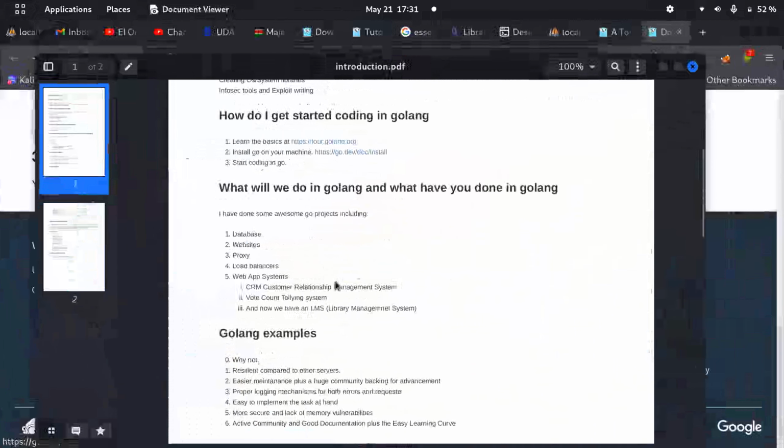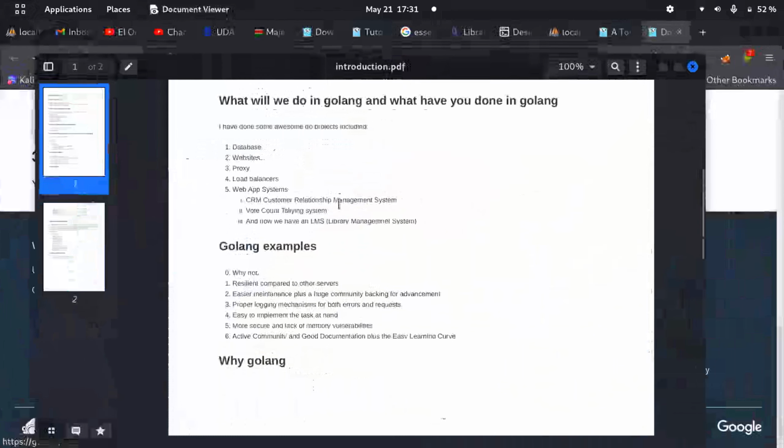Yeah, do it. Okay, what will we do in Golang, or what have we done in Golang? Yeah, I've covered that. Okay, fine. And also Go can be used in creating a database. I once created a database, but it was in JSON. I wouldn't love to show you guys. You might laugh at me.